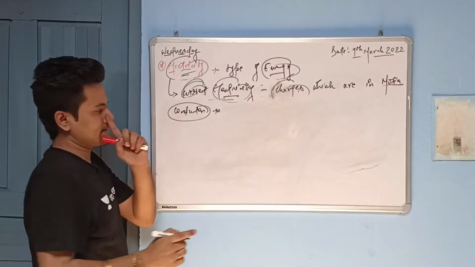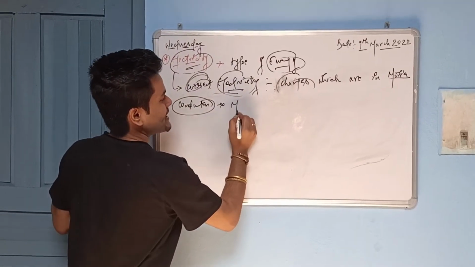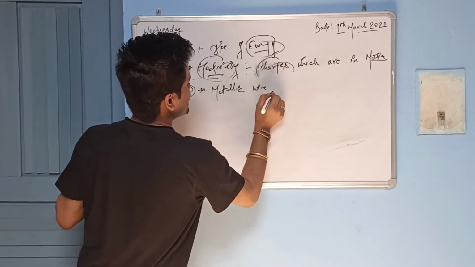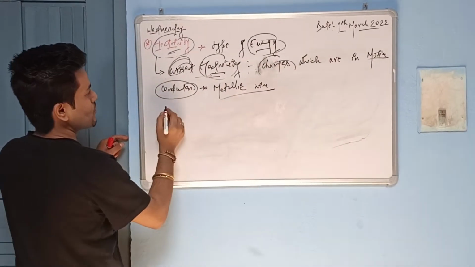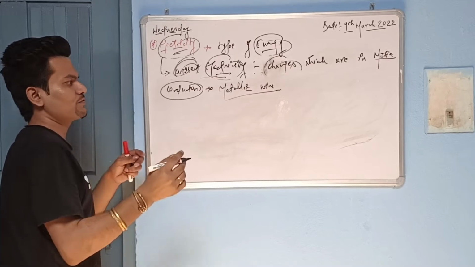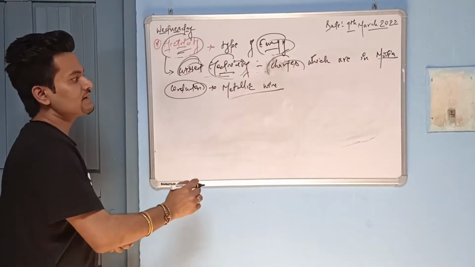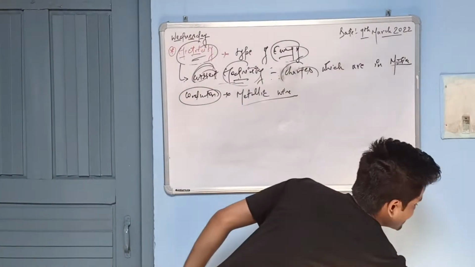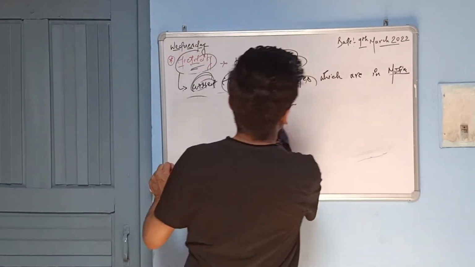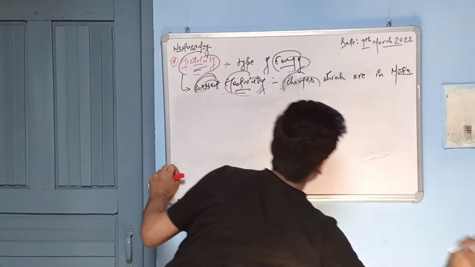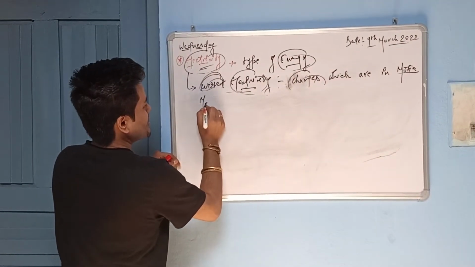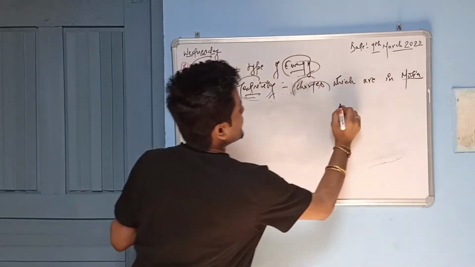For conductors, the example I have given is metallic wire, which is a good conductor of electricity. If I ask you about an insulator, anything like plastic or wood, you can say it is a bad conductor of electricity. Now if I ask about the difference between metal and non-metal, what will you say, guys? It's very simple, and then only you will get the concept of the atom also. See what happens with metal and non-metal.